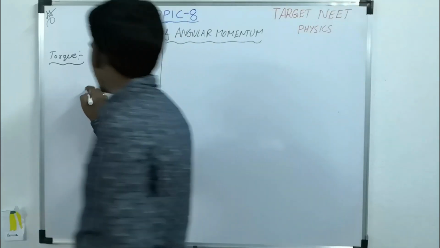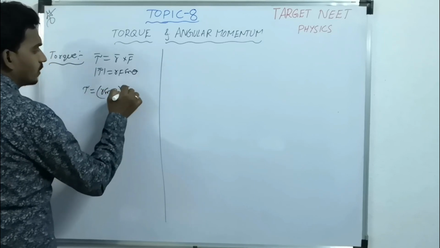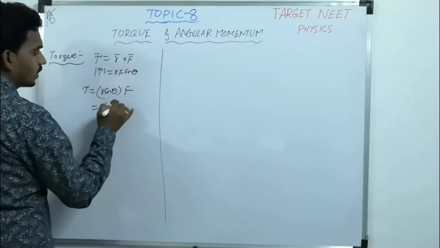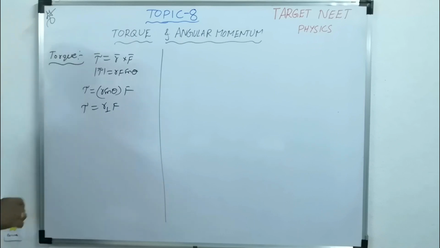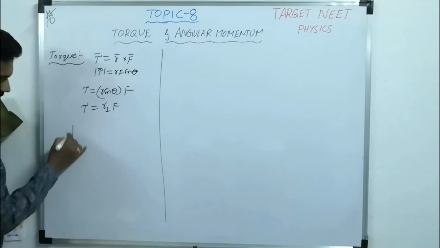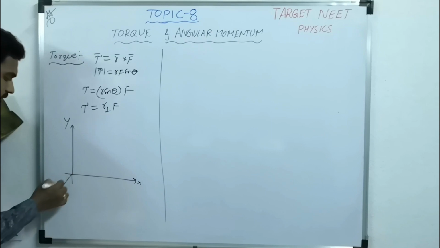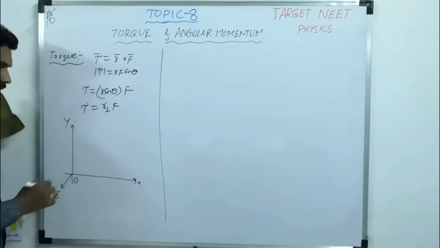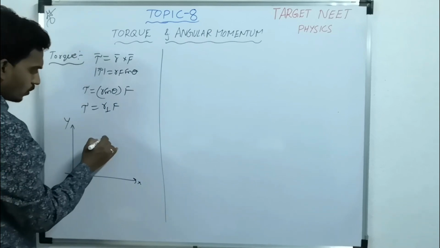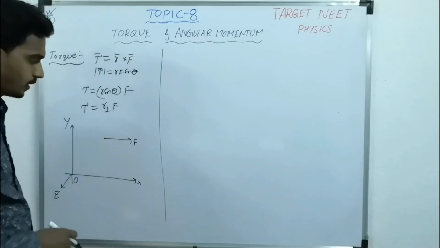And this torque you can write as r sin theta into f. That is called r perpendicular times f. Let's take an example. Consider this is the x axis, this is the y axis, this is the z axis, and this is the reference point. Now a force F is acting at this point on a particular object.